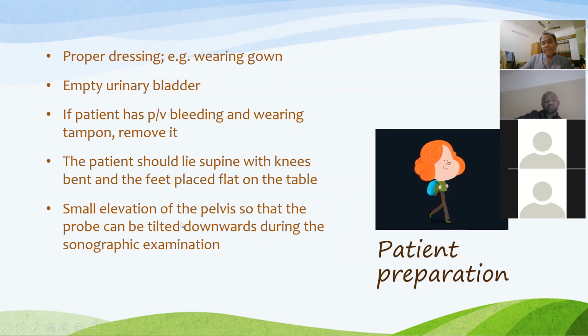Place a small pillow or folded clothing or linen just beneath the waist or pelvis of the patient, so that you can introduce your transducer easily. That is a good idea for patient position.